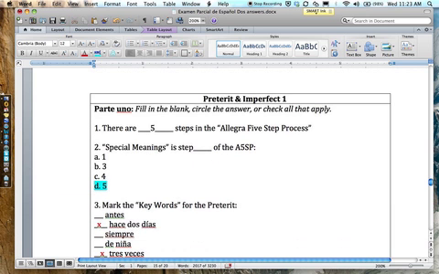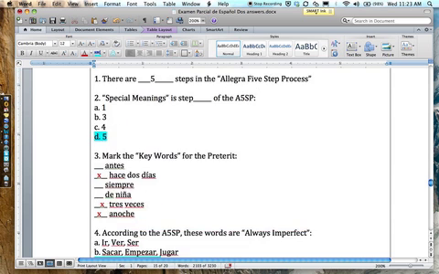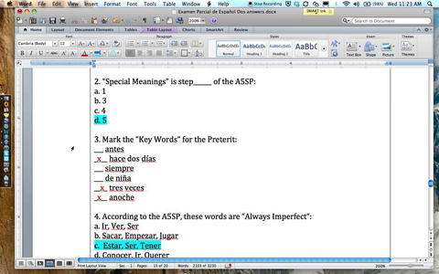Preterite and imperfect together. We know that there are 5 steps, so that's good. The answer's right there as well. Special meanings is a step. It has to be step 5 because I only gave you 4 of the steps, and none of them were called special meanings.